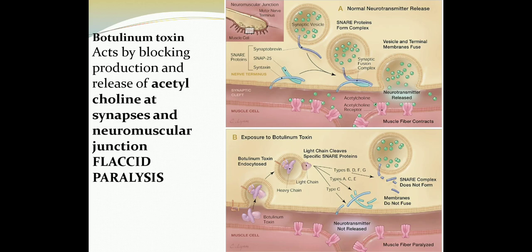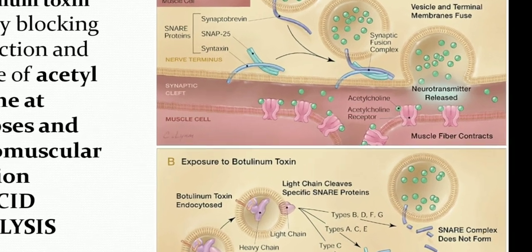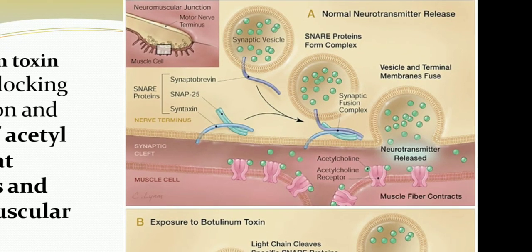So, how does this toxin act? Under normal circumstances, the acetylcholine, which is a neurotransmitter, is usually transported within the synaptic vesicles, and this synaptic vesicle usually forms a complex with the neuromuscular junction by a set of proteins which are called SNARE proteins.